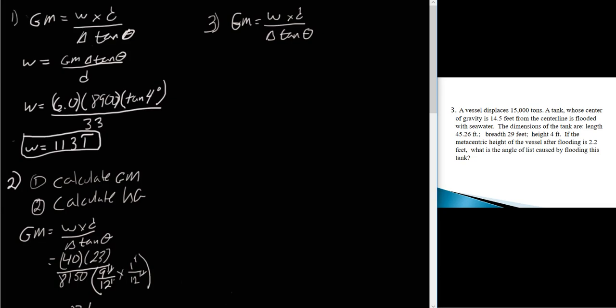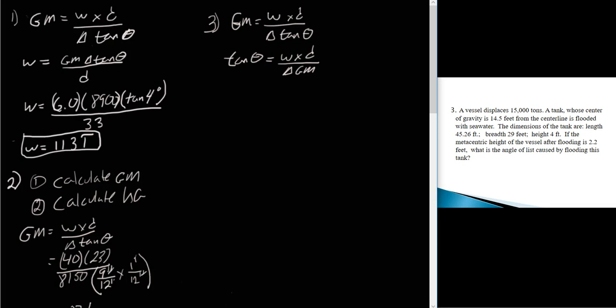So what we're going to do here is we got to get the tan theta all by itself. So we're going to multiply both sides by tan theta, and we're going to divide both sides by GM. So as we rearrange this formula, it's going to be tan theta equals weight times distance over displacement GM. But now we've got this tan we've got to deal with because we want to get theta all by itself. So we got to do the inverse tangent of both sides.